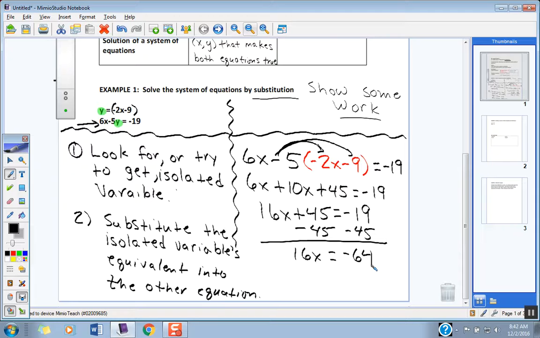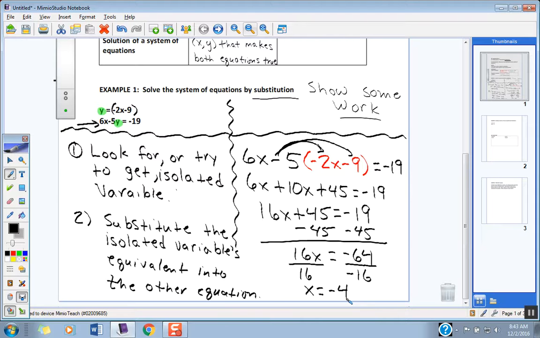What's the last step in solving for x? The last step to solve for x. Divide by 16. You know what, Grace? Negative 4. Good, good, good. So my x value is negative 4. Okay, so we've solved for x.